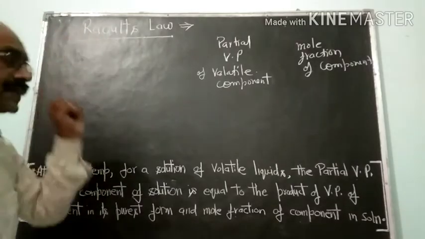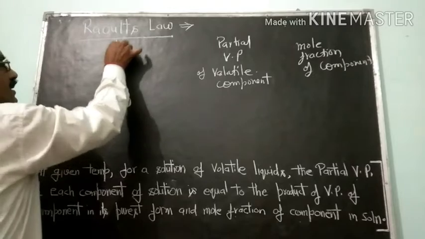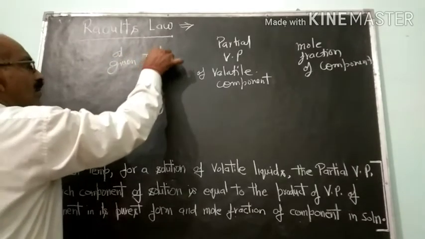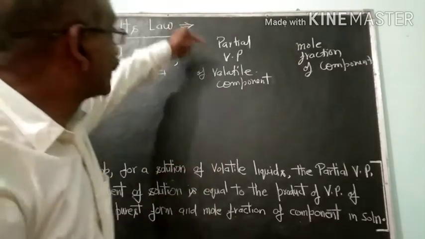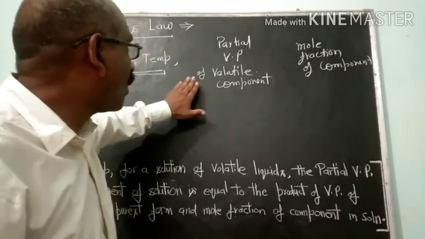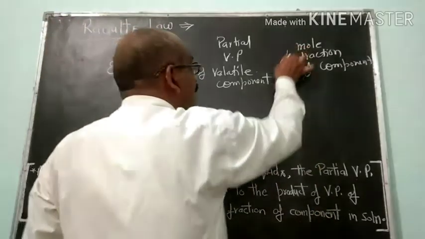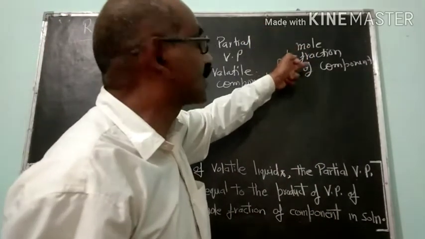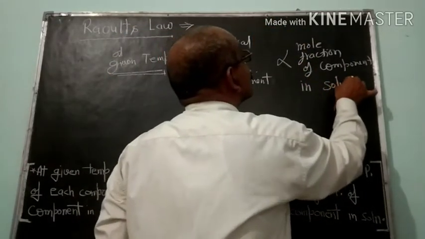So Raoult's law states that at a given temperature, the partial vapor pressure of a volatile component will be directly proportional to the mole fraction of the component in solution.